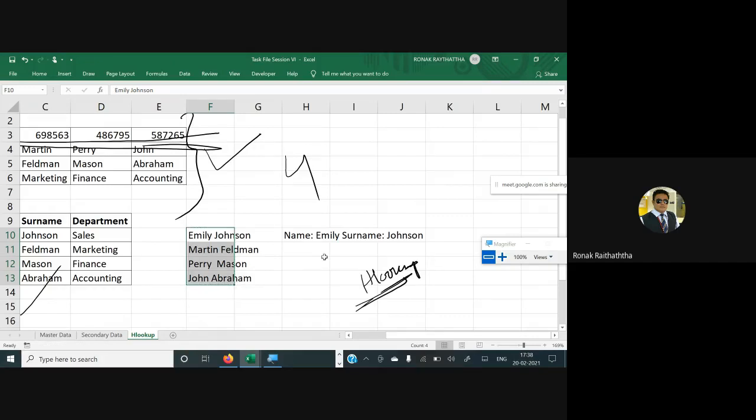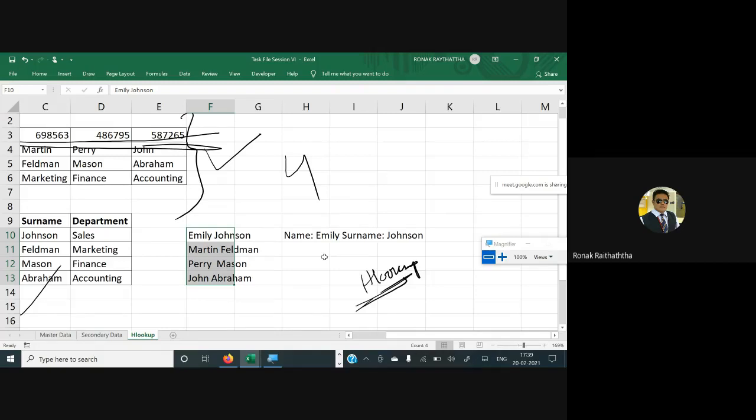Okay, now let's listen to my next task. Everyone, please focus here. Now, if something is given to you like this, Emily and Johnson, Martin and Feldman, and every surname and name, you want to segregate these two texts by taking space as the base. Between the name and the surname, you have the space, right? So from the space, this must be segregated into two cells. I do not want to write it in one cell. Now, again, I changed my mind and someone came to me and said that, Mr. Ronak, you would be requiring this in two different cells because that's the requirement of the data. So I hope you got my question.